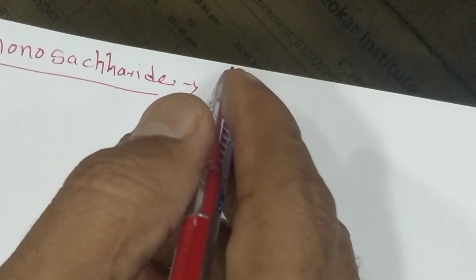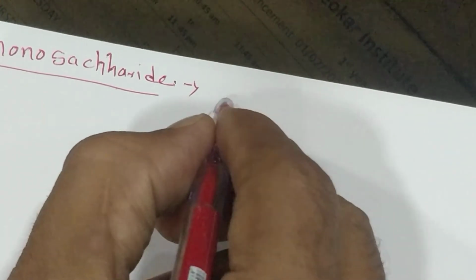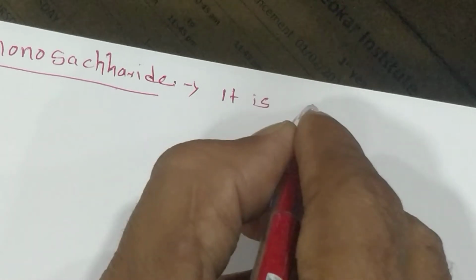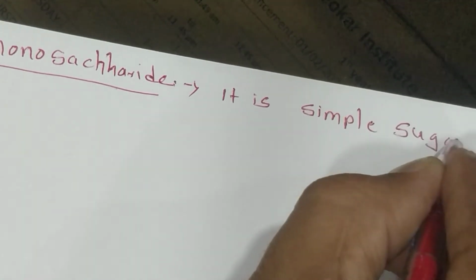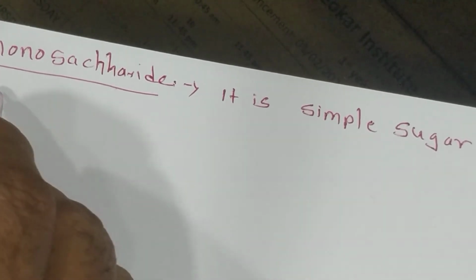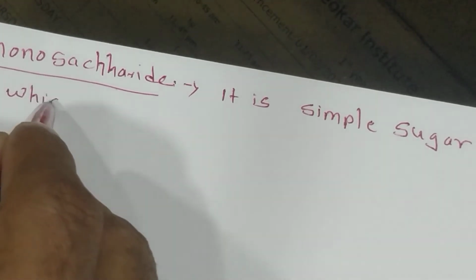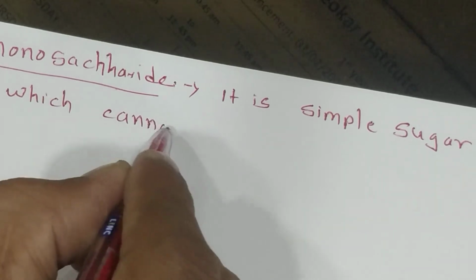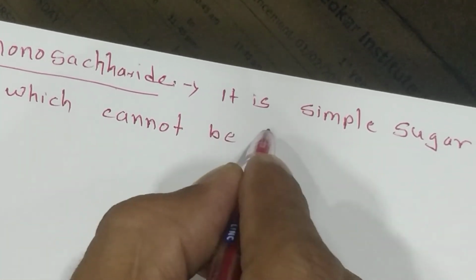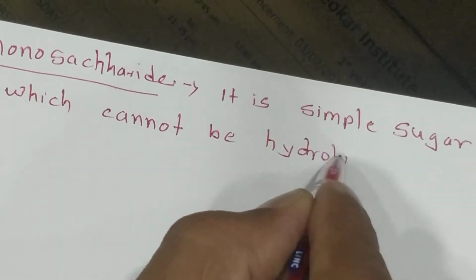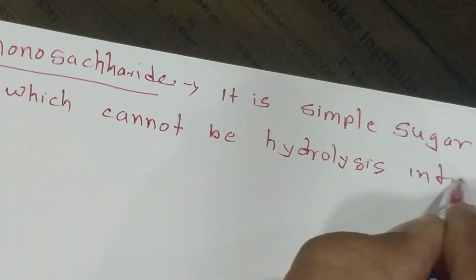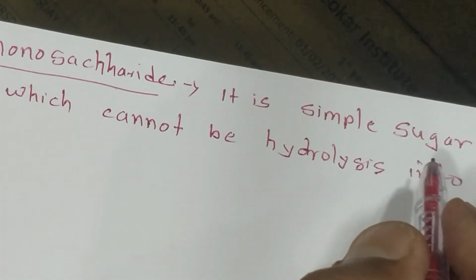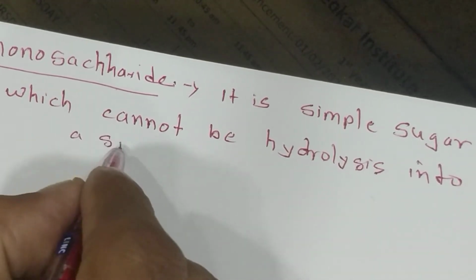Monosaccharide is a simple form of the sugar. It is a simple sugar which cannot be hydrolyzed into simple form.